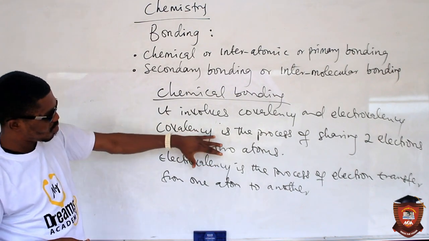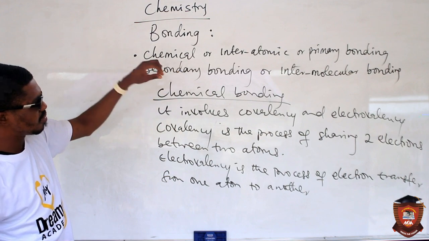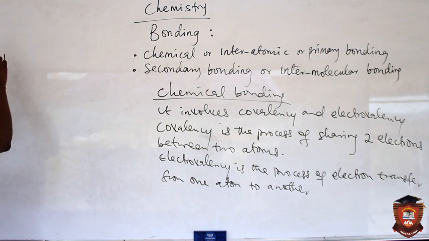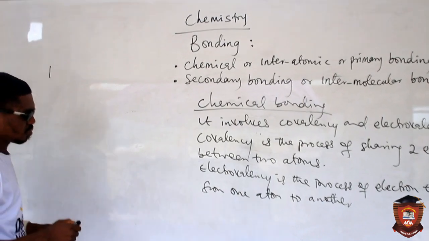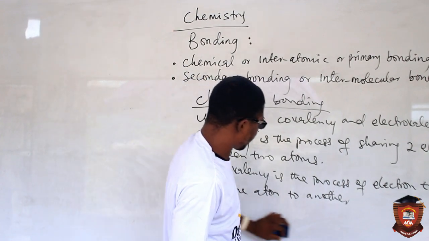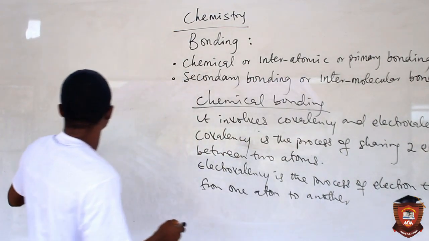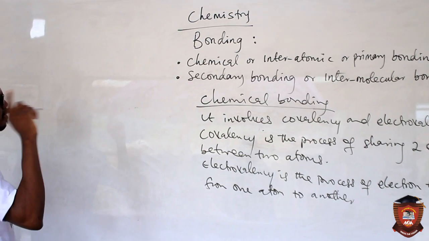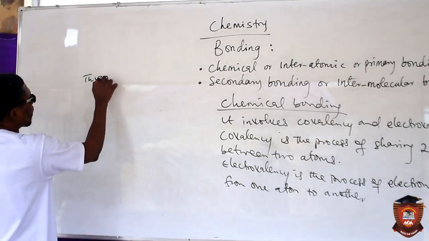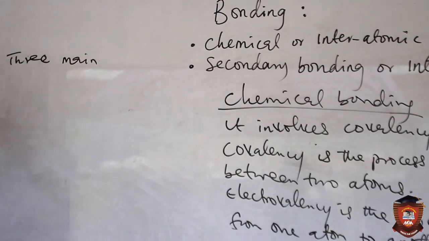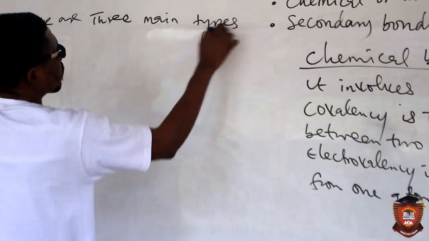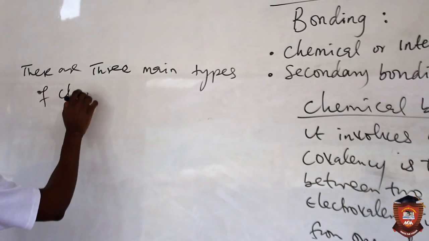Now let's go into electrovalency as the basis of chemical bonding, and that will lead us to the fact that you have three main types of chemical bonding.